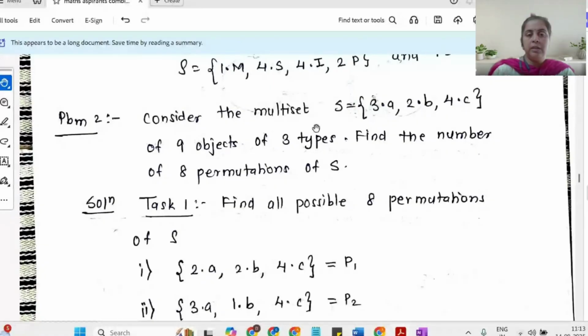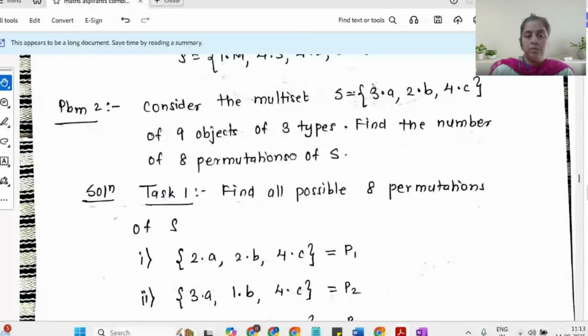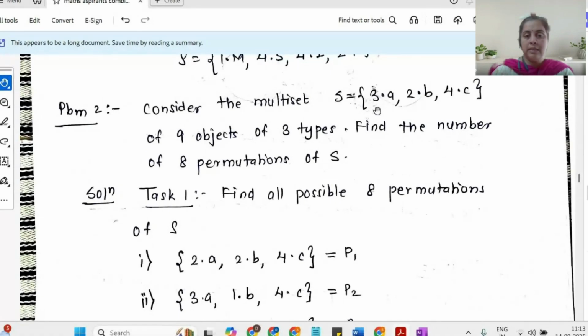So consider a multi-set S, which is given over here. As you can see, it has 9 objects: 3 times A, 2 times B, and 4 times C. So there are 9 objects here with repetition. The question is, find the 8-permutations of S. What do I mean by 8-permutation? Choose 8 elements of this, and find how many ways it can be permuted.